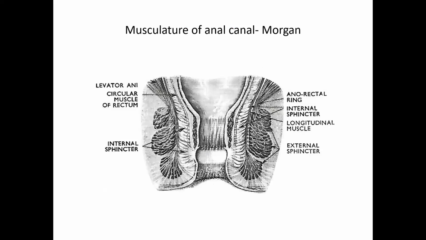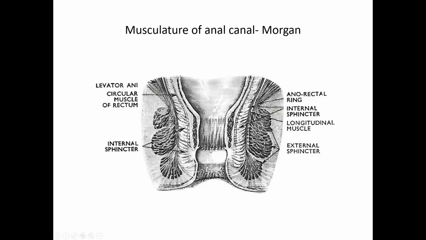Here you can clearly see all the parts of the anal canal. This is the mucosa. These are the columns of Morgagni. This is the dentate line, where you can see the mucosal folds, anal cusps, semilunar anal cusps. Below that is the anatomical anal canal. Again, this anatomical anal canal is divided by the pectinate line into two.